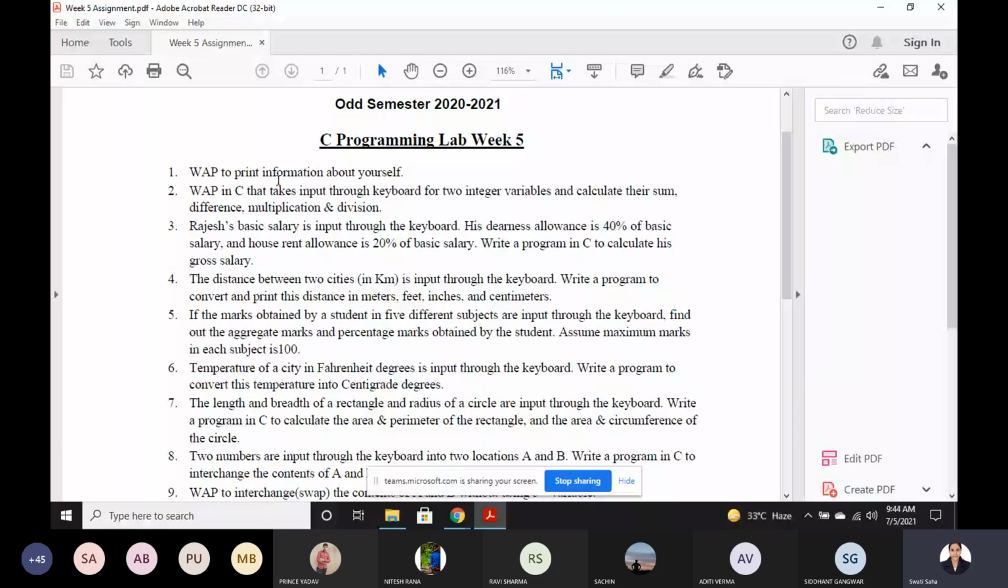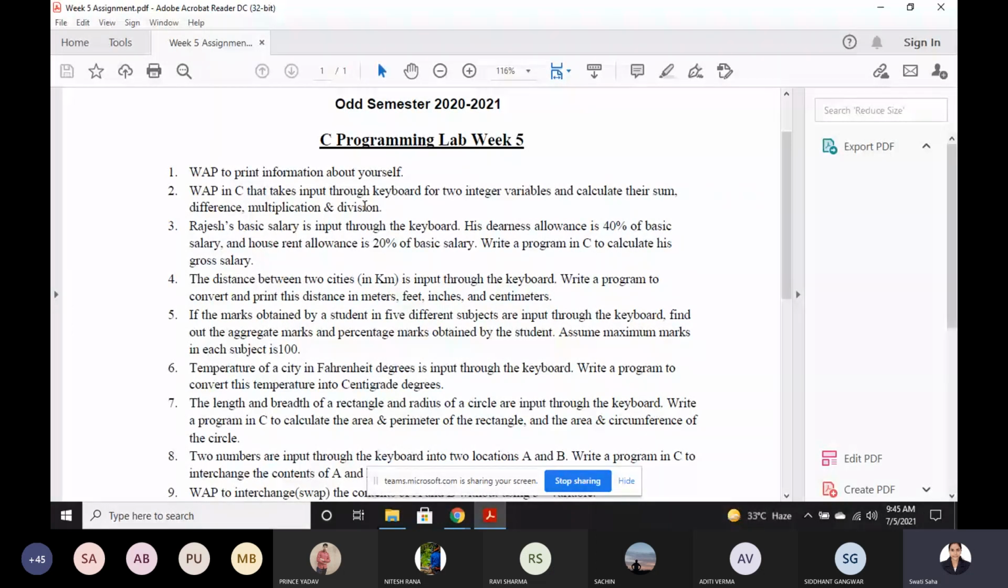Next, program 2. So what is the program 2? Write a program in C that takes input through keyboard for two integer variables and calculates their sum, difference, multiplication, and division. So just now I have shown you this program, how to take the values from the keyboard and calculate all these things. Okay.